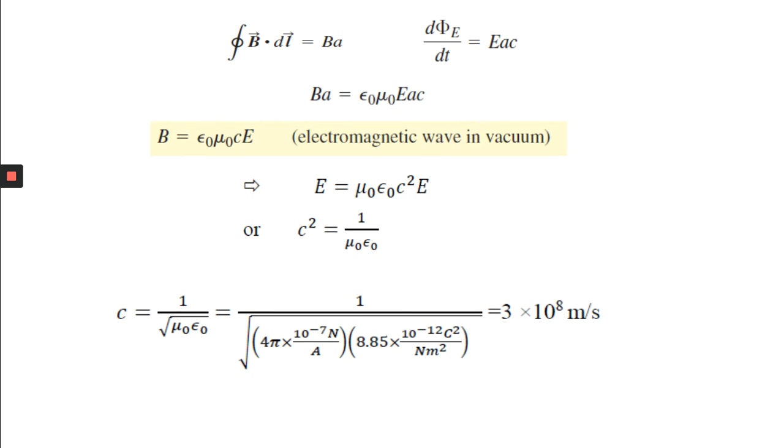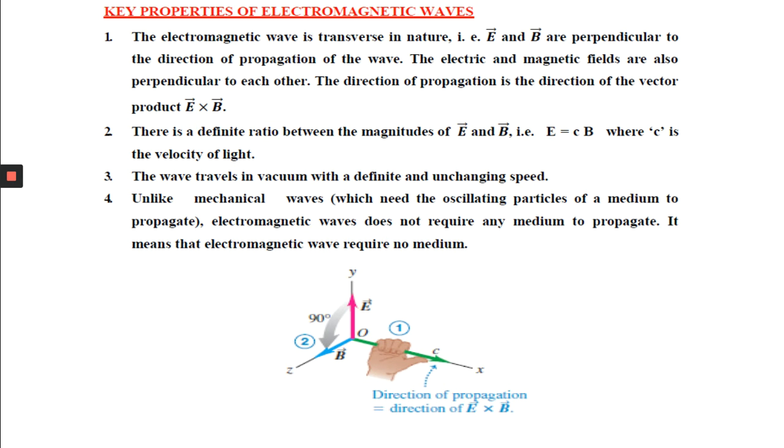And this is experimentally verified also. So that means Faraday's law and Ampere's circuital law are both satisfied in the case of the electromagnetic wave. Using this, you can also find the speed of the electromagnetic wave, which is equal to the speed of light, 3 into 10 to the power 8 meter per second.